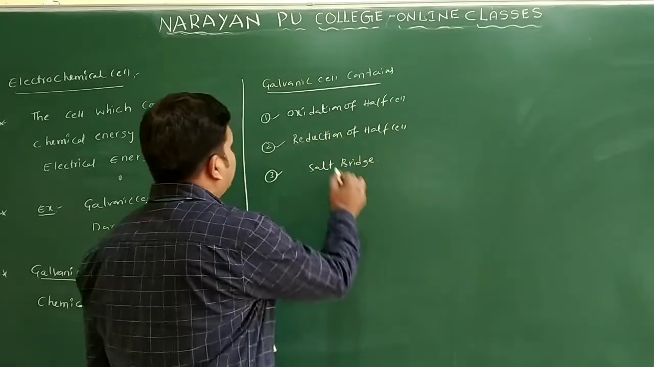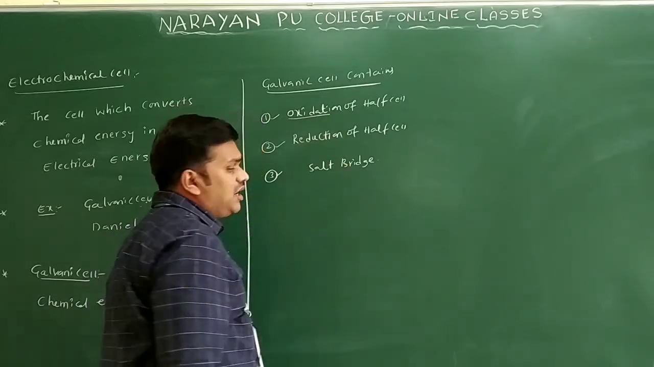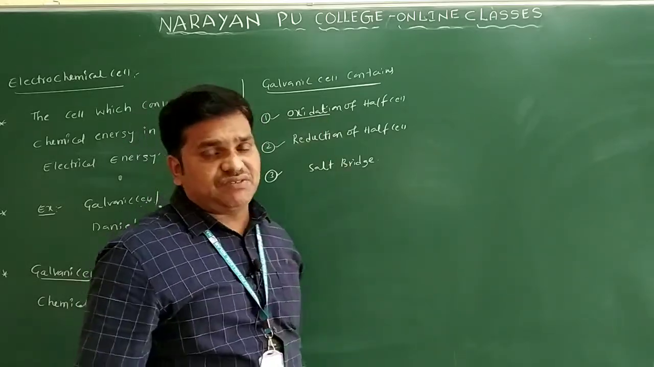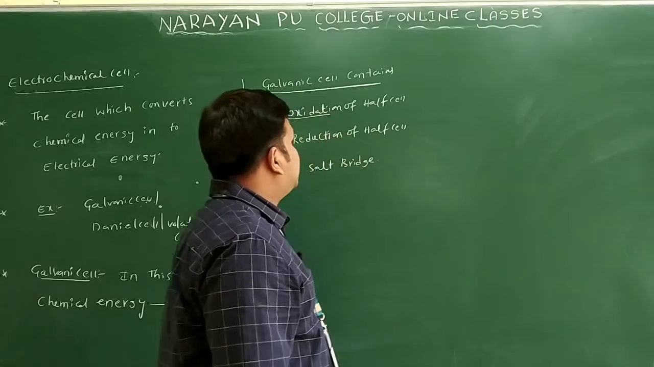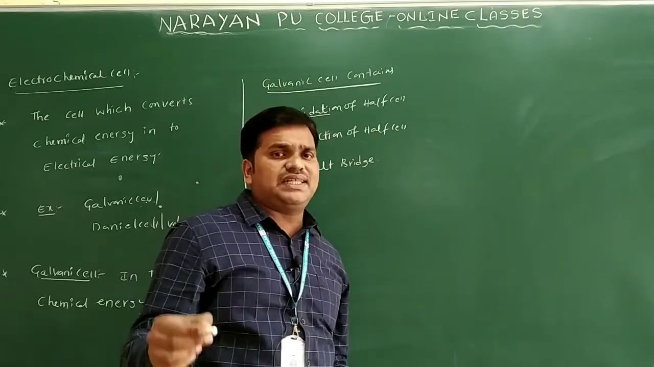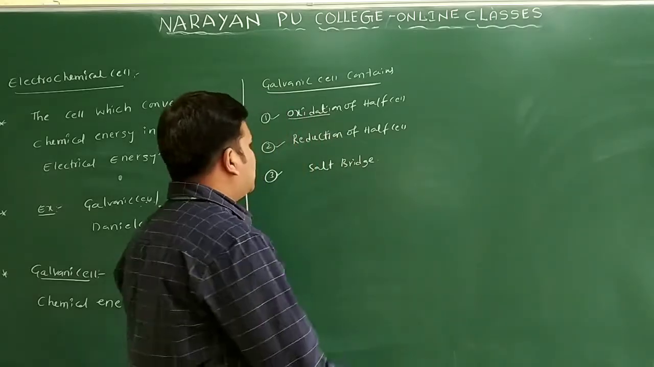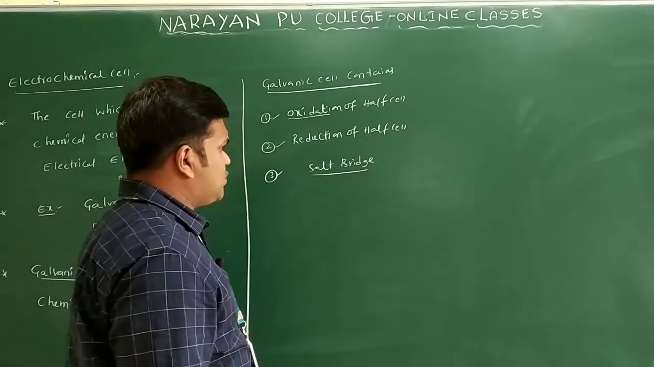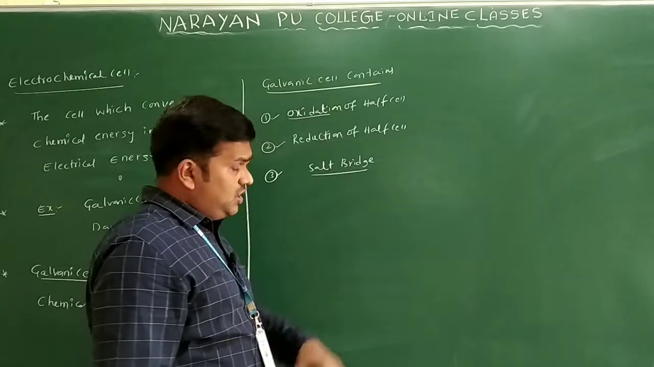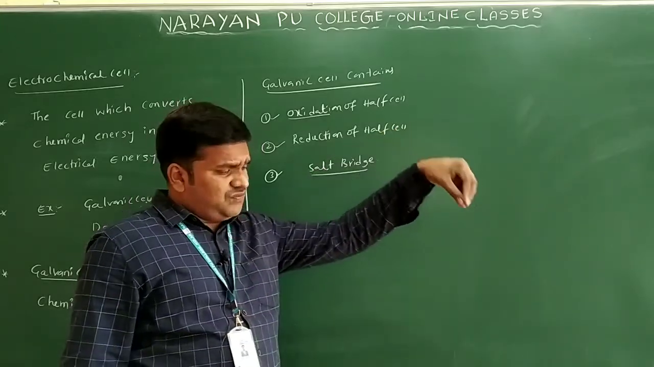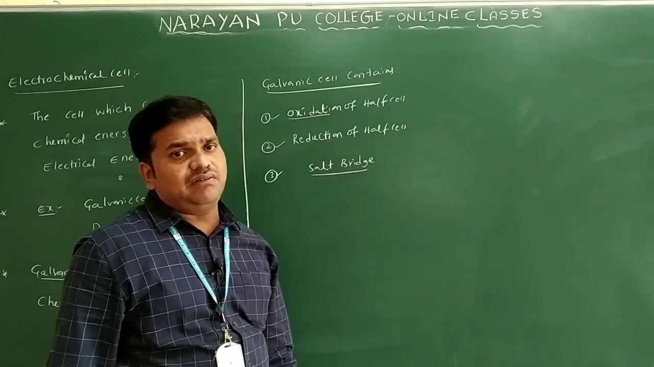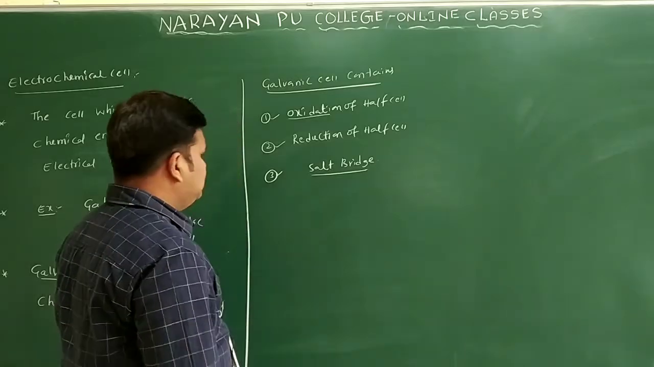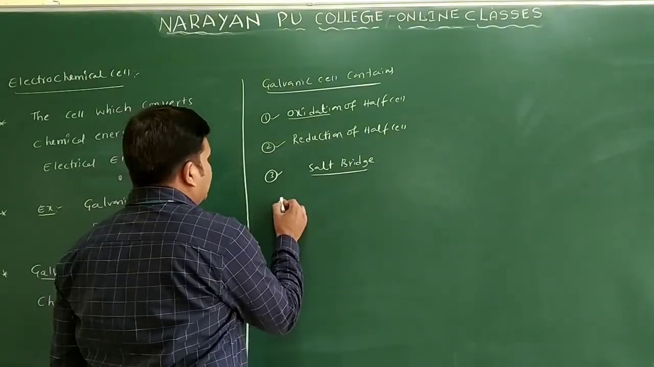So what does the oxidation half cell mean? In that half cell oxidation takes place, and in the reduction half cell, reduction takes place, each at one half of the cell. So what is this salt bridge? We'll discuss one by one what a salt bridge is, what the use of the salt bridge is, and how it functions in the galvanic cell. Clear? So in general I'll write here the role of the salt bridge.